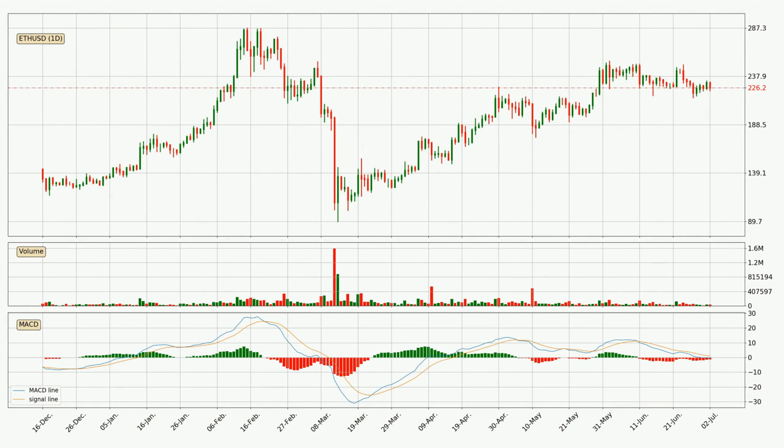Moving to the daily MACD, the MACD line is below the signal line, which shows that the current trend is on the downside. However, the MACD histogram shows that the momentum is currently shifting to the upside, and it could be expected that the price will consolidate for some time, and you should wait to see if the MACD line will cross the signal line, which will be bullish.